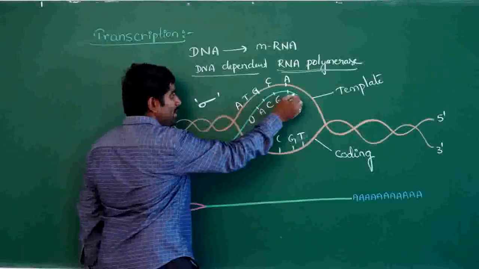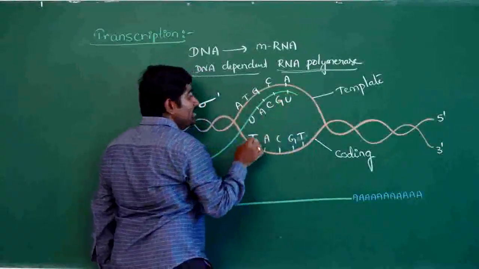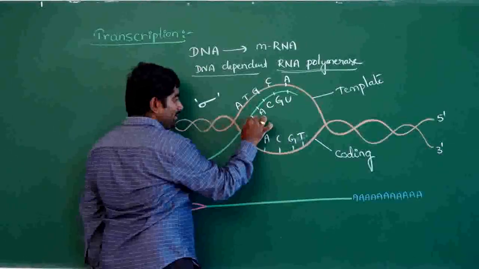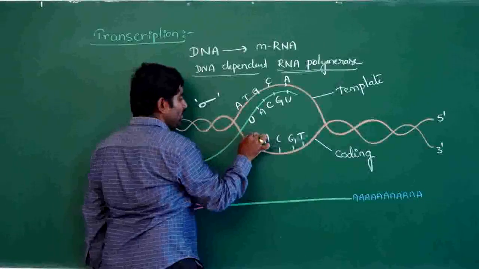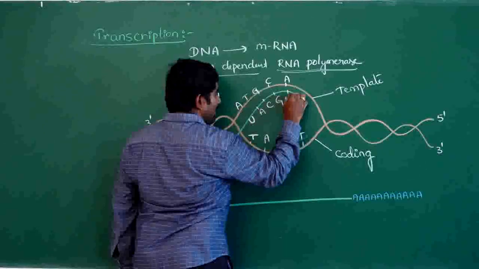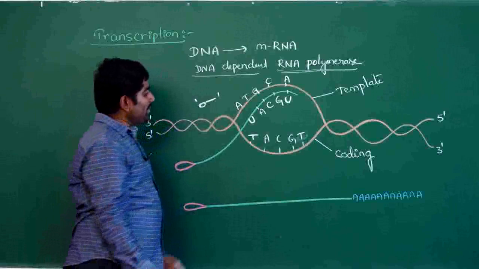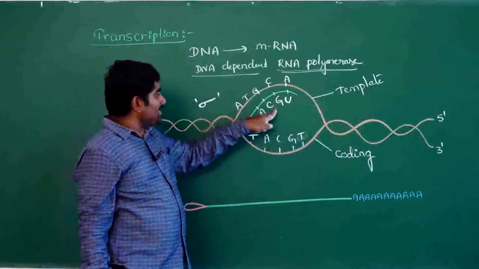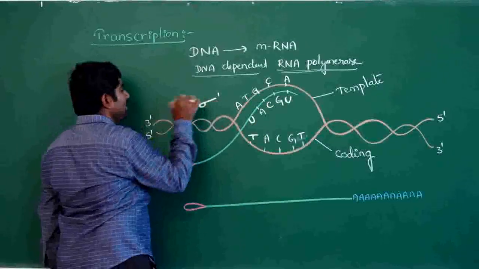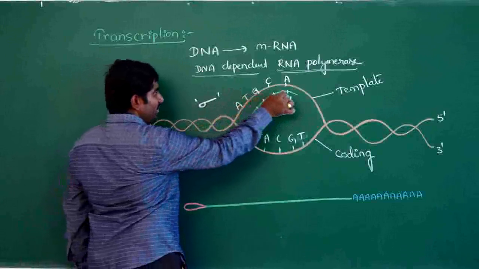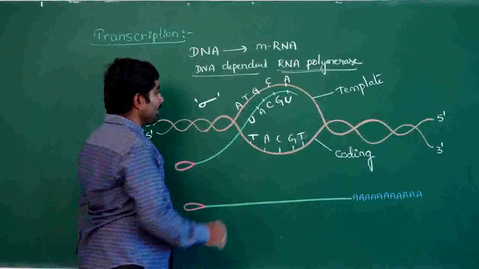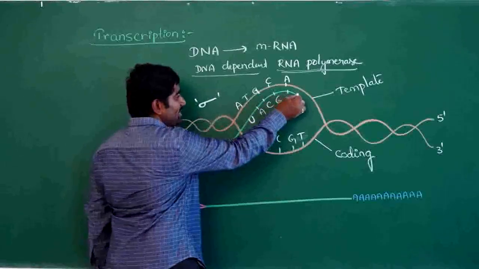At the same time, mRNA copies the template strand complementarily. So the mRNA sequence is equal to the coding strand sequence, but in the place of thymine in the coding strand, mRNA contains uracil. The process of transcription is initiated by the sigma factor, and one strand of DNA, the template strand, is copied by mRNA.